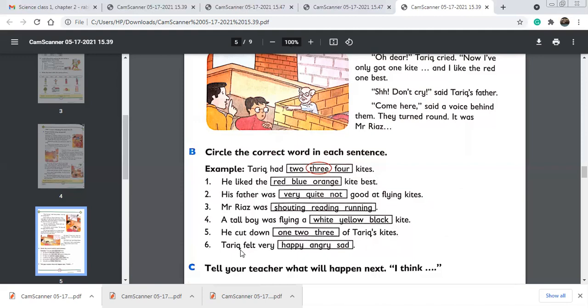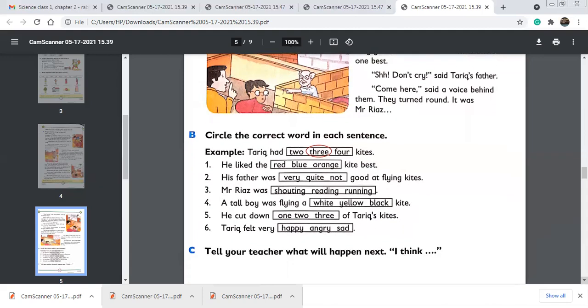Number 6 statement is, Tariq felt very happy, angry, sad. Tariq felt very sad. Circle the word sad. He was feeling sad. He did not want to fly his red kite because he liked that kite a lot.